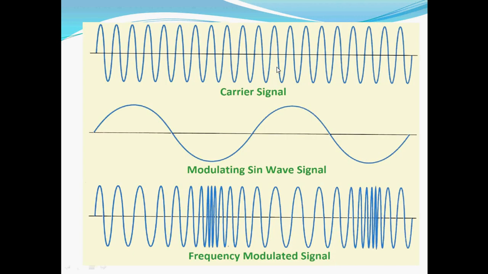This is the carrier signal having the constant frequency, and this is the modulating sine wave signal. After modulation, in the output signal we can see that there is a change in the frequency. Initially the signal will have some constant frequency. Gradually this frequency increases. The maximum frequency we got at this point. Again there is a change in the frequency, less than the previous one. Again we can see here there is an increase in the frequency. That is for the modulating signal. Whenever it is in the negative half cycle, we can observe here it has the maximum frequency.